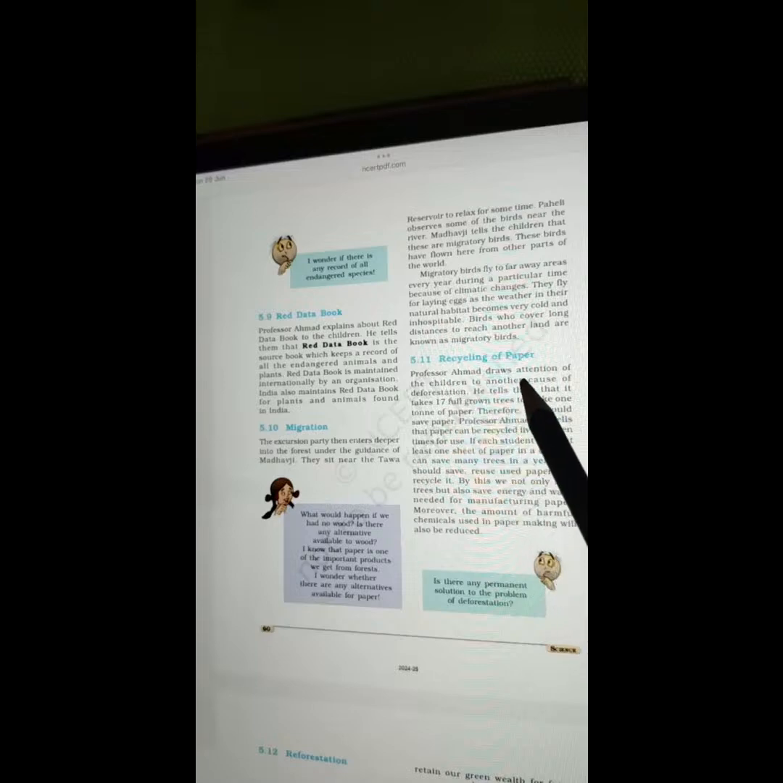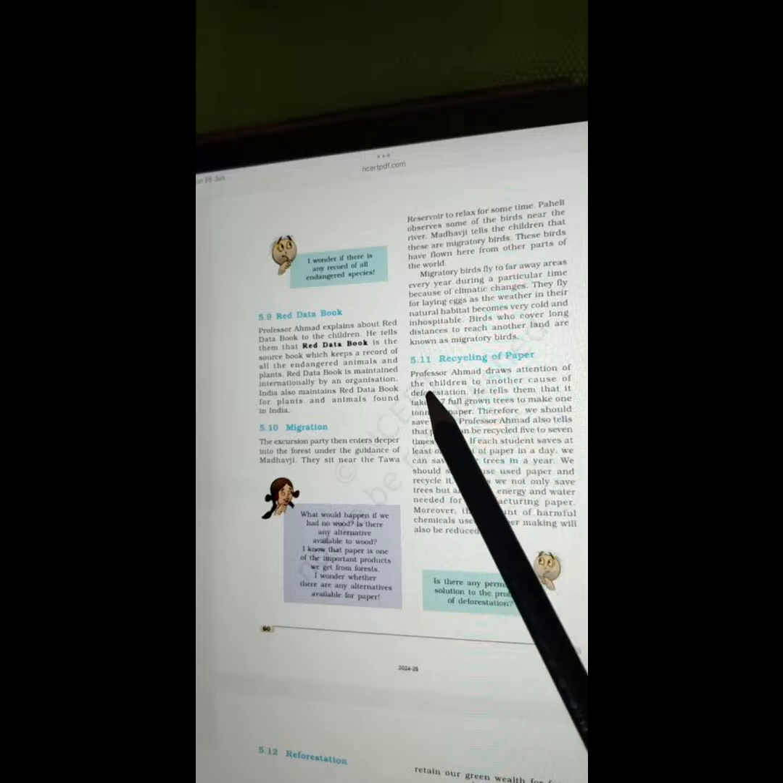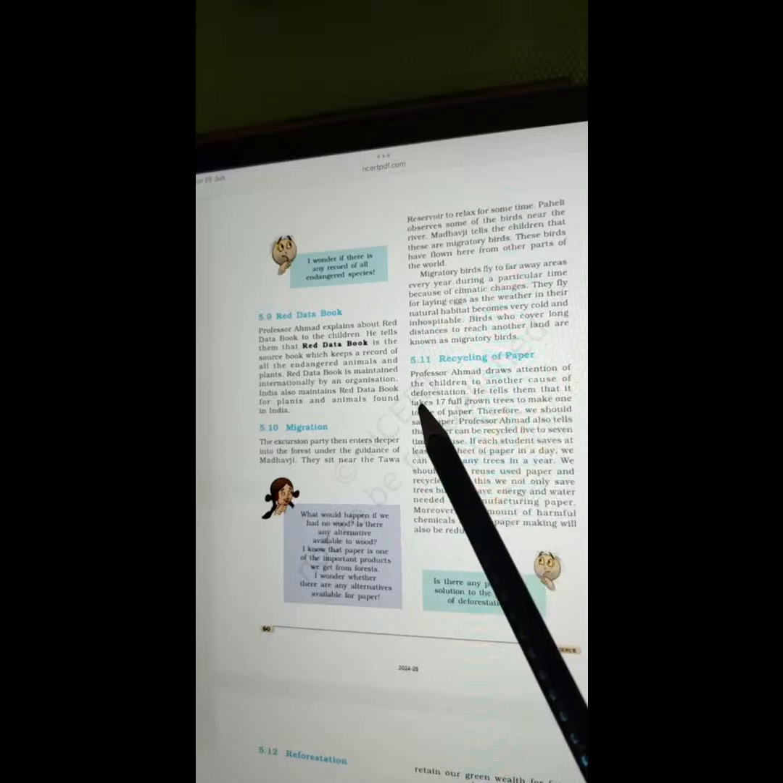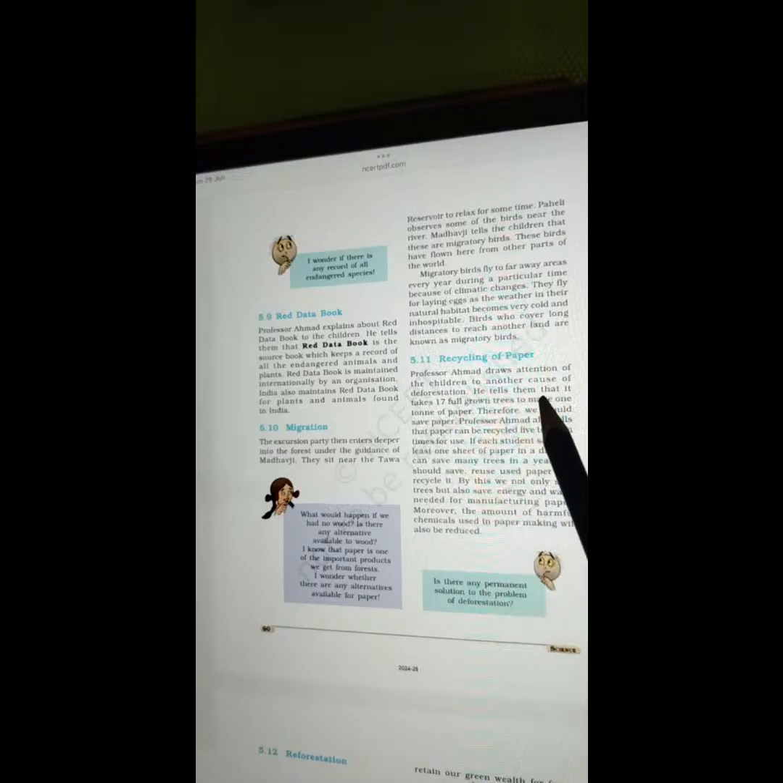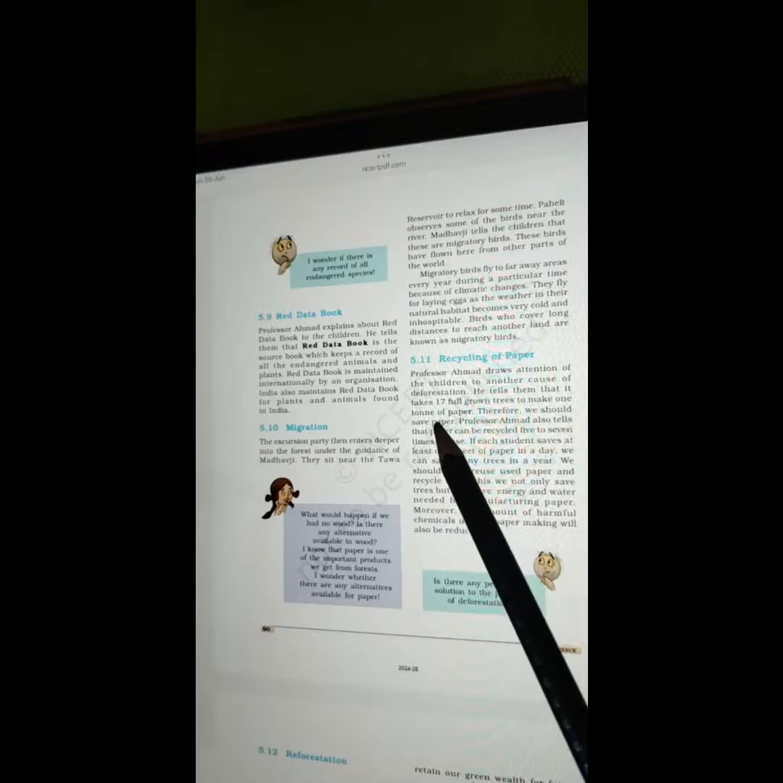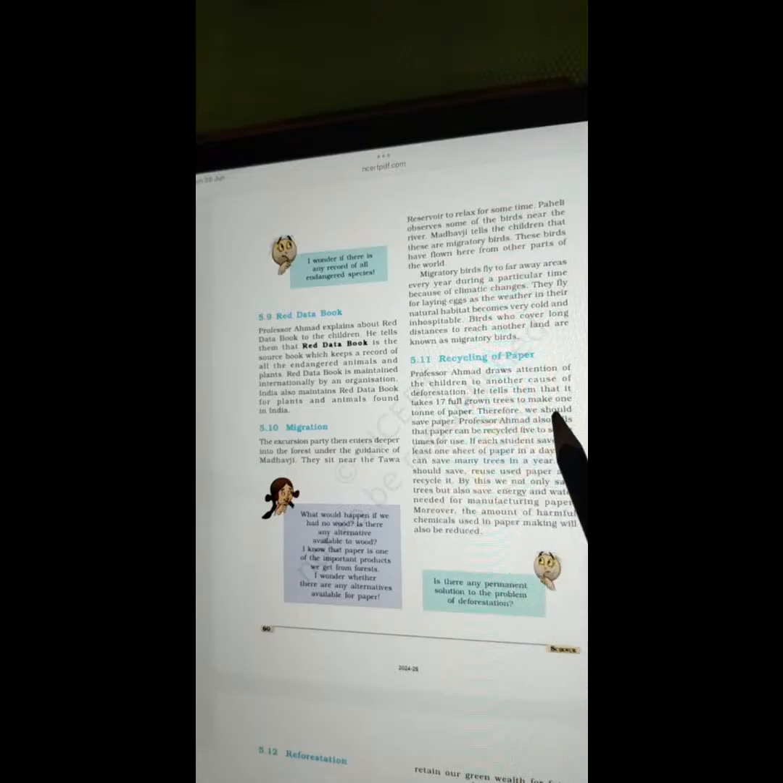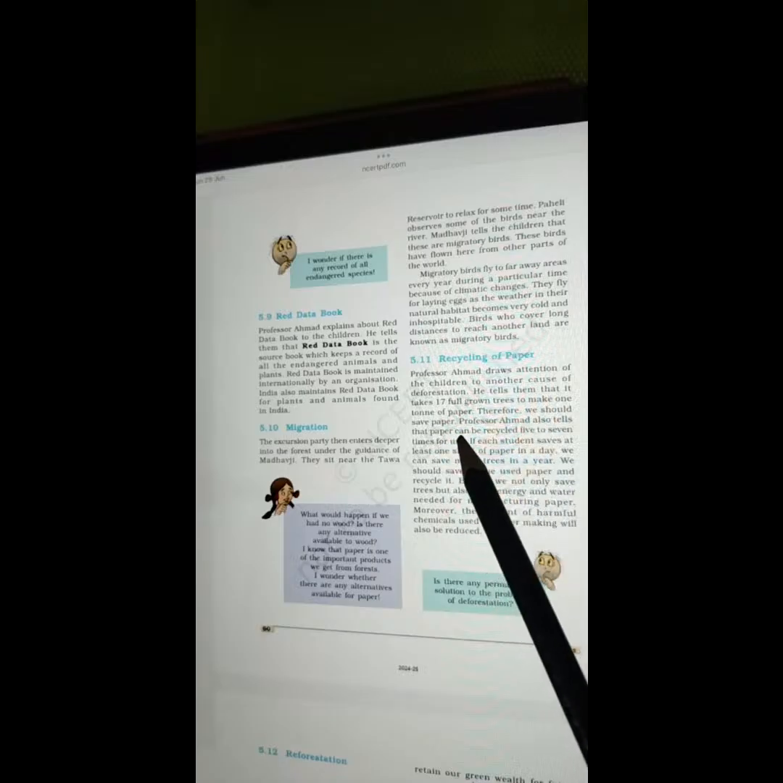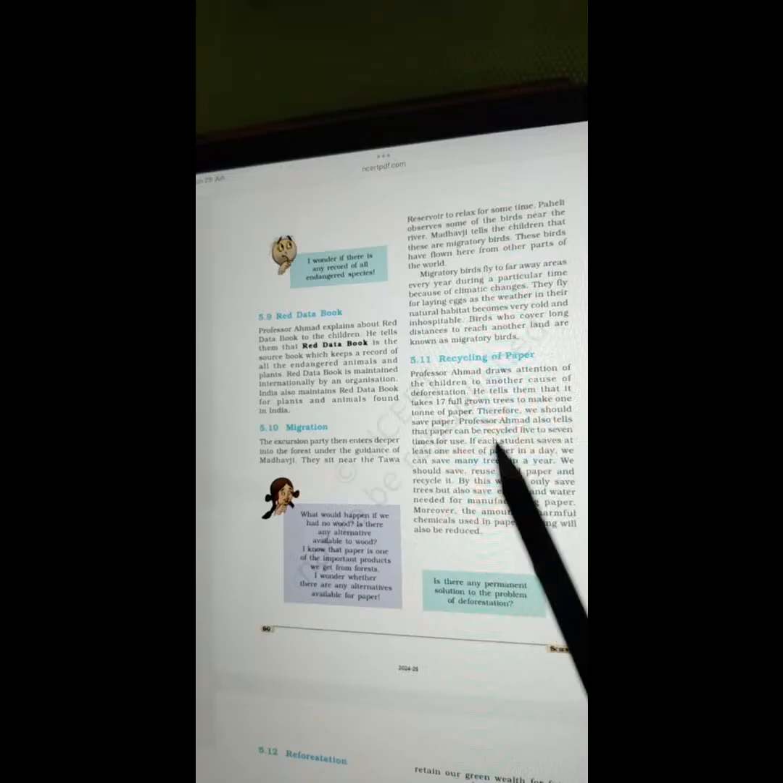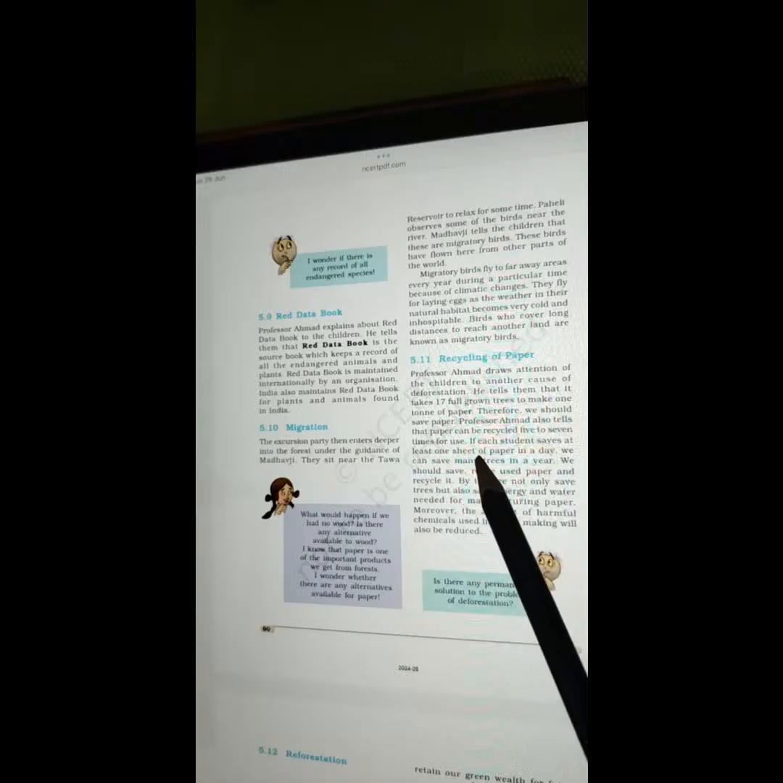5.11 Recycling of paper. Professor Ahmed draws attention of the children to another cause of deforestation. He tells them that it takes 17 full grown trees to make one ton of paper. Therefore, we should save paper. Professor Ahmed also tells that paper can be recycled 5 to 7 times for use.